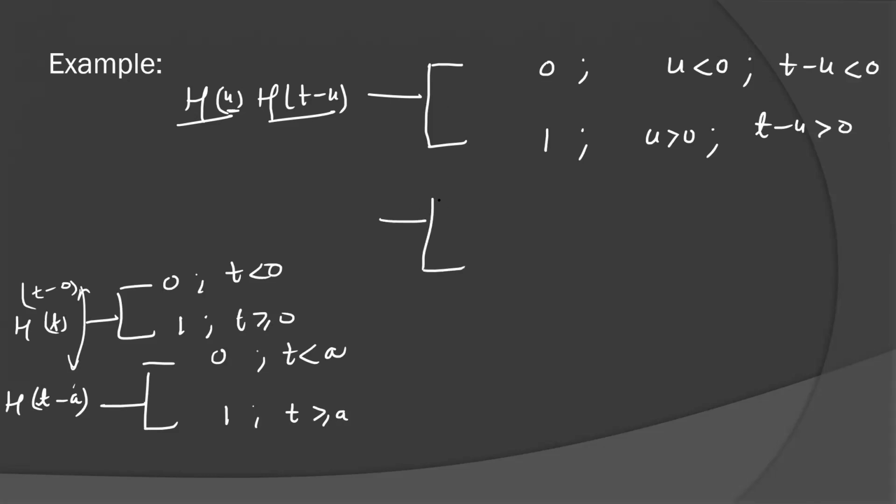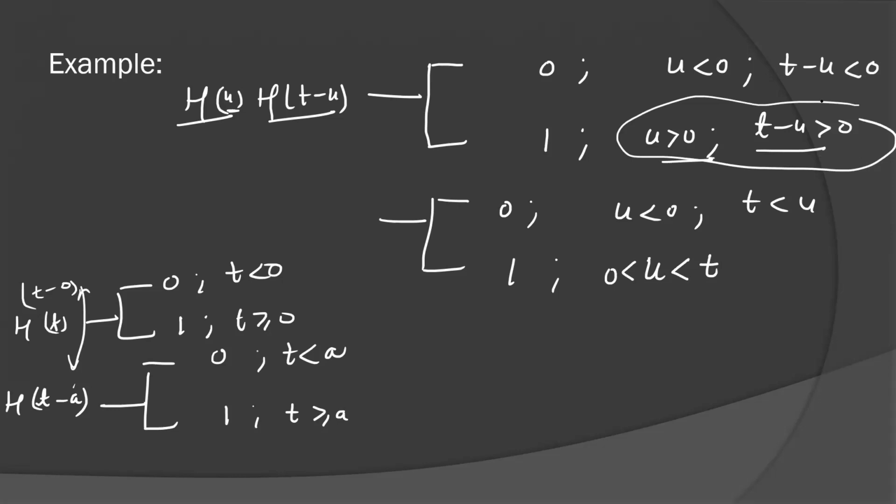So let's summarize it. It will be 1 when u is greater than 0 and t is greater than u, which means u greater than 0 and u less than t. If you merge these two conditions, u is between 0 and t, then its value is 1, otherwise its value is 0.